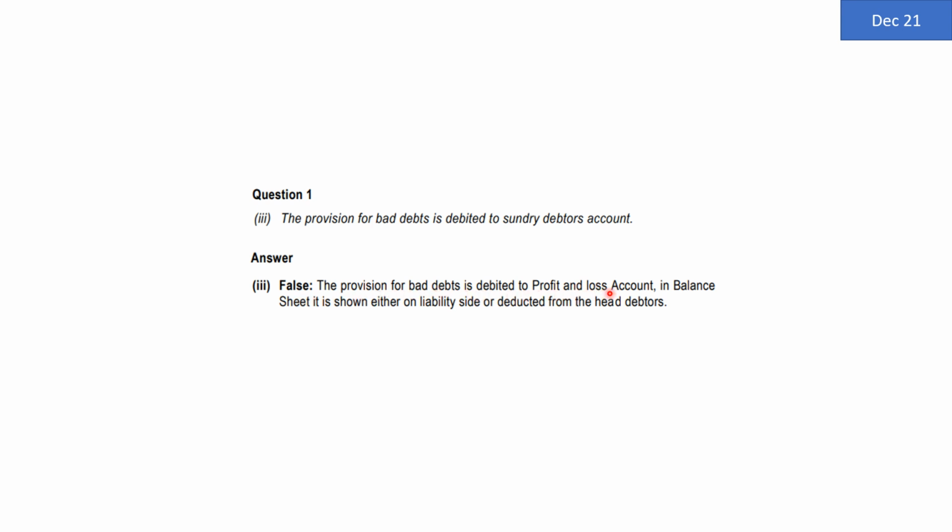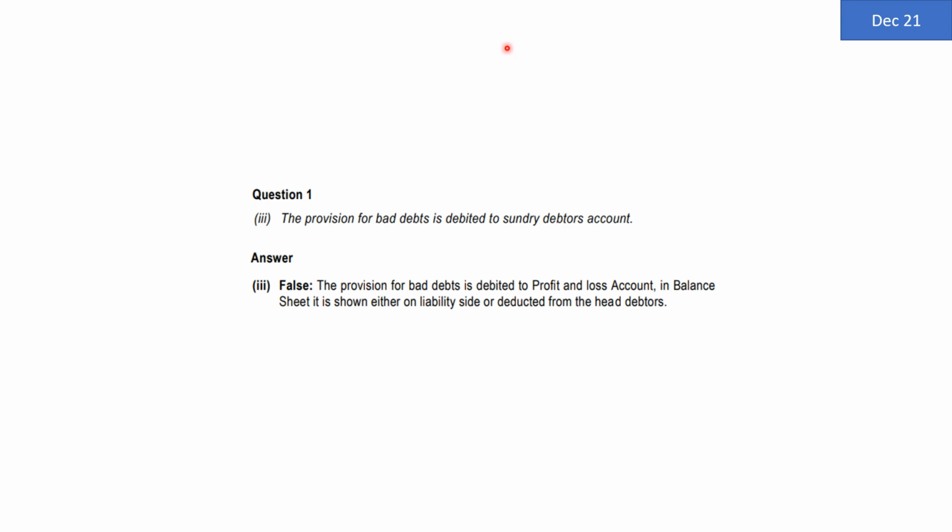The second effect of the same will be in the balance sheet. It can be either as a deduction from debtors or it can be shown on the liability side. But generally it is shown as a deduction from debtors. On the liability side, it is generally not shown. Anyway, the second effect is not asked by the problem. The problem has asked us only the debit effect, and debit effect is always to the P&L account. So the given sentence is false. It is debited to the P&L account, not to the debtors account.